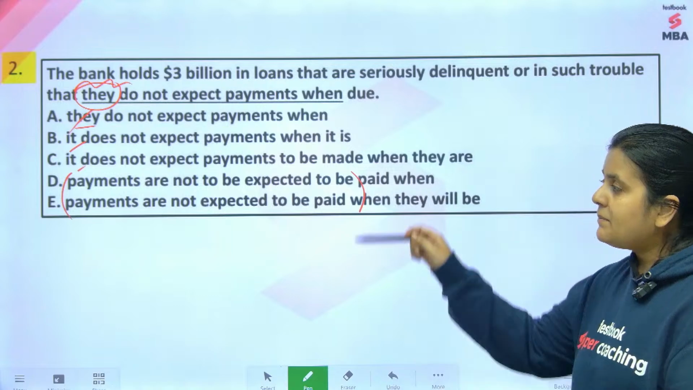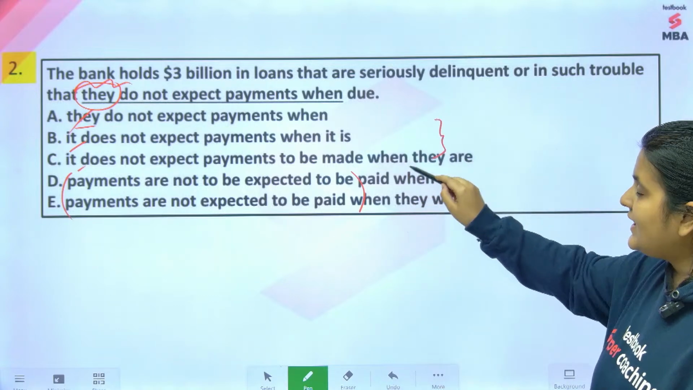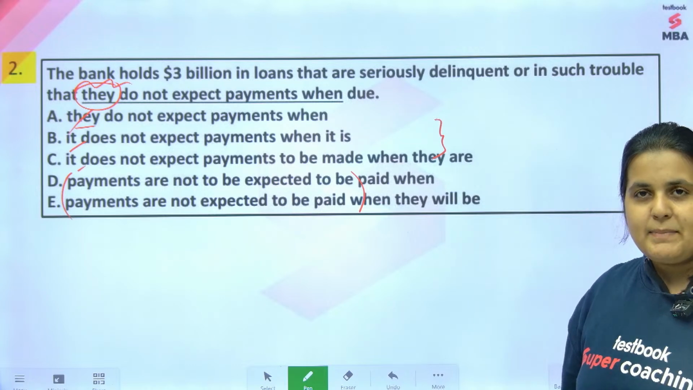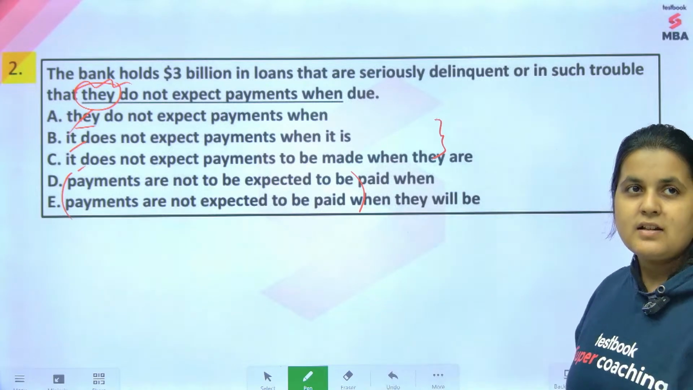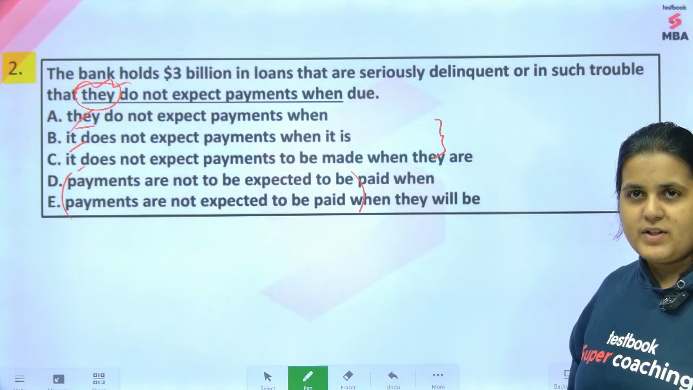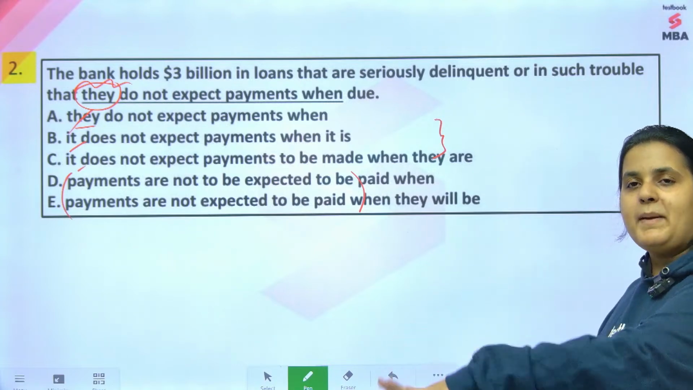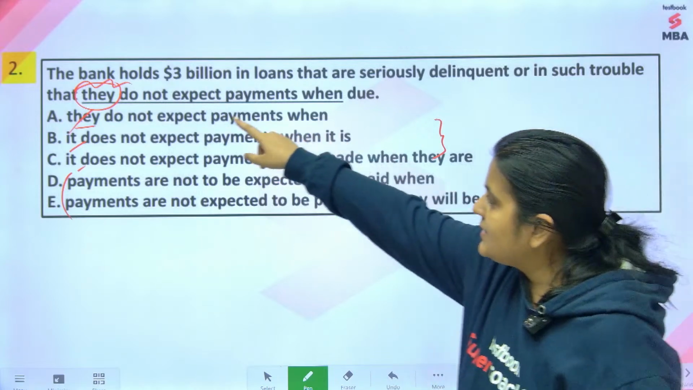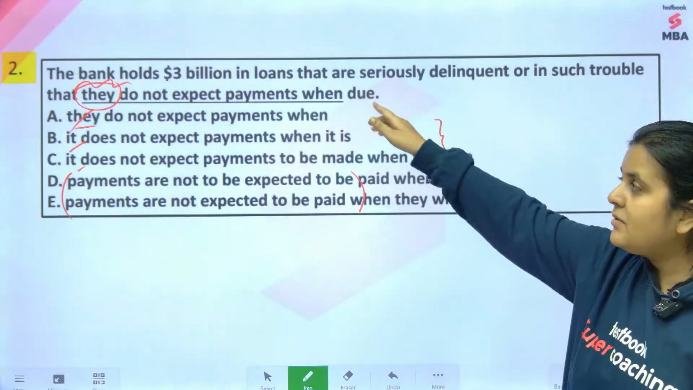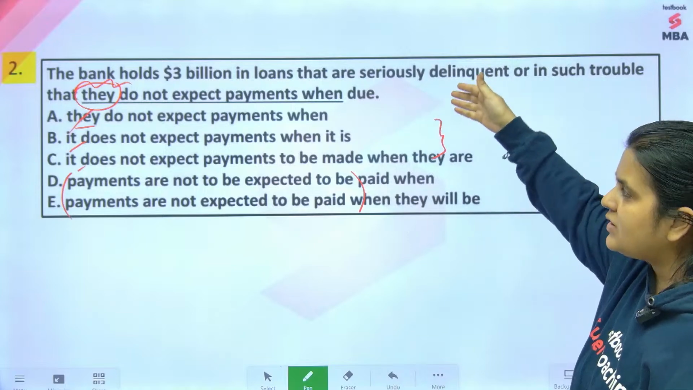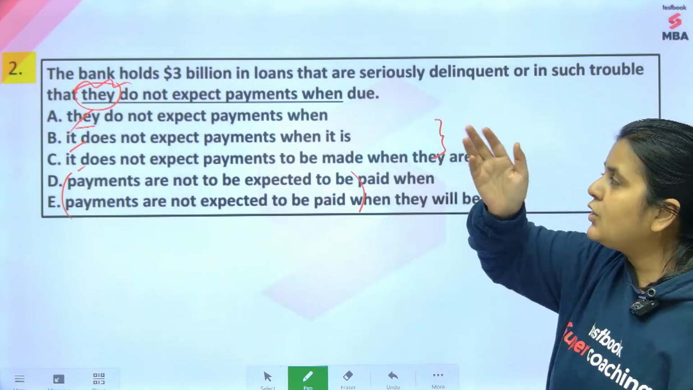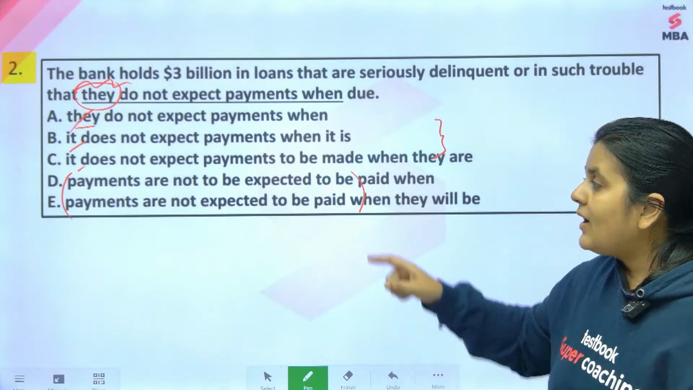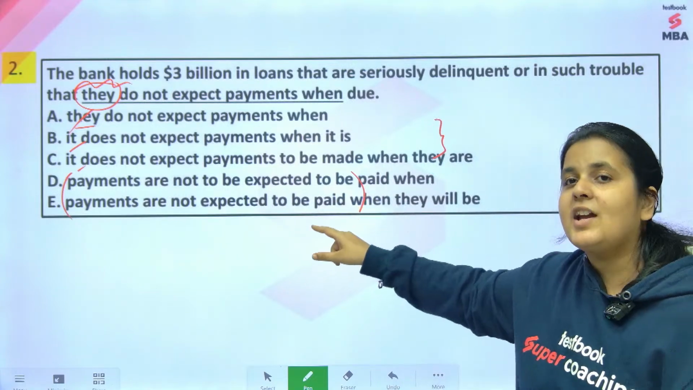ठीक है, अगर आप B, C और D, E को compare करोगे तो B and C are in active voice. Bank does not expect payments. D and E are in passive voice. Payments are not to be expected. तो आप passive voice में क्यों जा रहे हो? सेंटेंस का beginning तो active voice में ही है ना. The bank holds $3 billion in loans. ये नहीं लिया $3 billion in loans are held by the bank. Passive voice में है ही नहीं sentence, तो unnecessarily हम passive voice में नहीं जाएंगे.